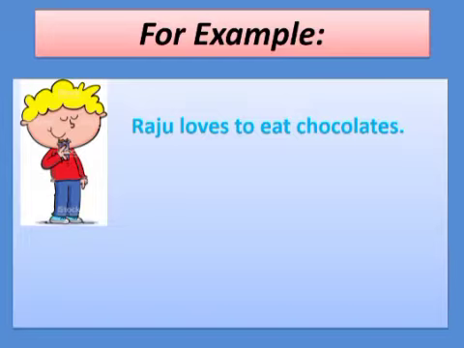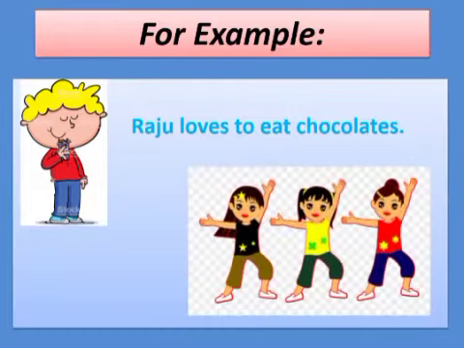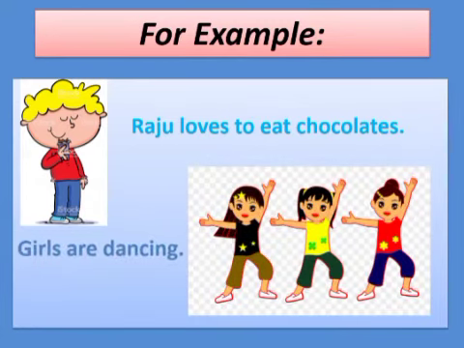Let us take one more example. Girls are dancing. Here, letter G is also written in capitals and the sentence ends with a full stop. This shows that these are sentences.